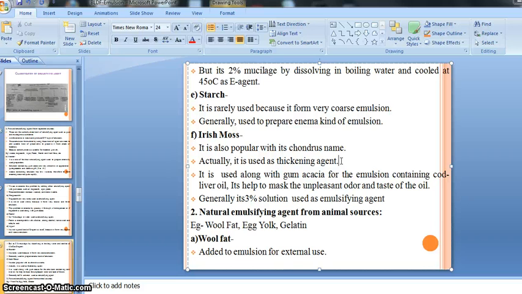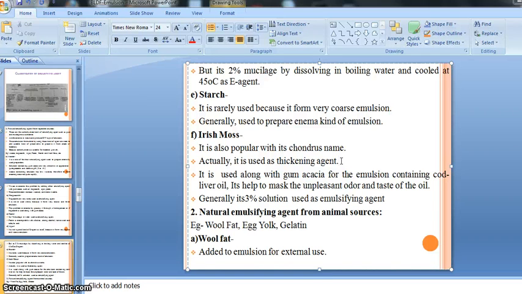So it is used along with gum acacia for emulsion containing cod liver oil. If we are going to prepare an emulsion containing cod liver oil, that is one kind of oil that has medicinal value, means it has a medicinal effect, right? Cod liver oil is the active drug.